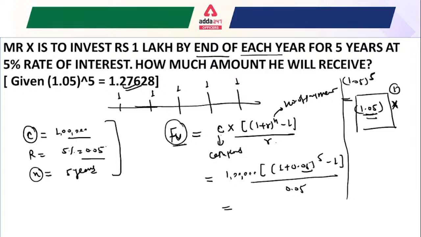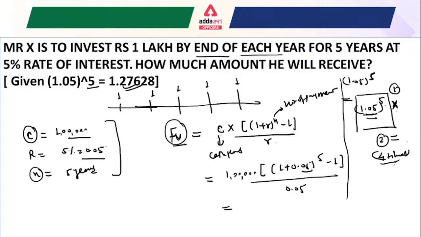This is your first step. The second step: if it is to the power of 5, you have to press the equal sign 4 times. Suppose it is a power of 6, you have to press the equal sign 5 times, that is, one time less than the power.